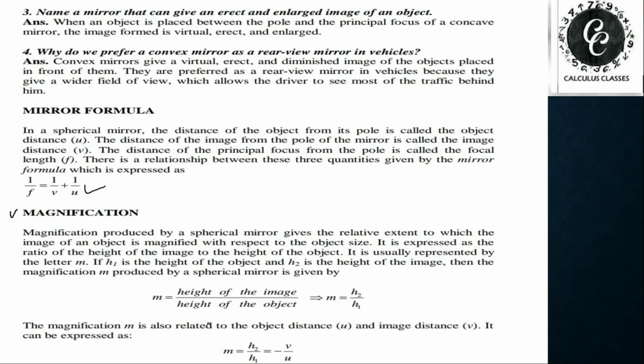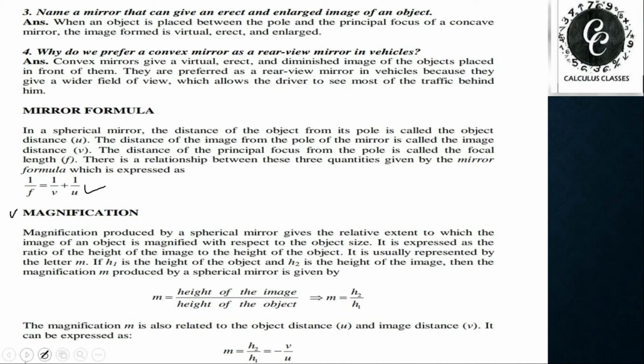It is given as height of the image upon height of the object, that means size of the image upon size of the object, is the magnification produced by a spherical mirror. It has another relationship, given as m = -v/u. v is the distance of the image and u is the distance of the object. So this is also a relation.